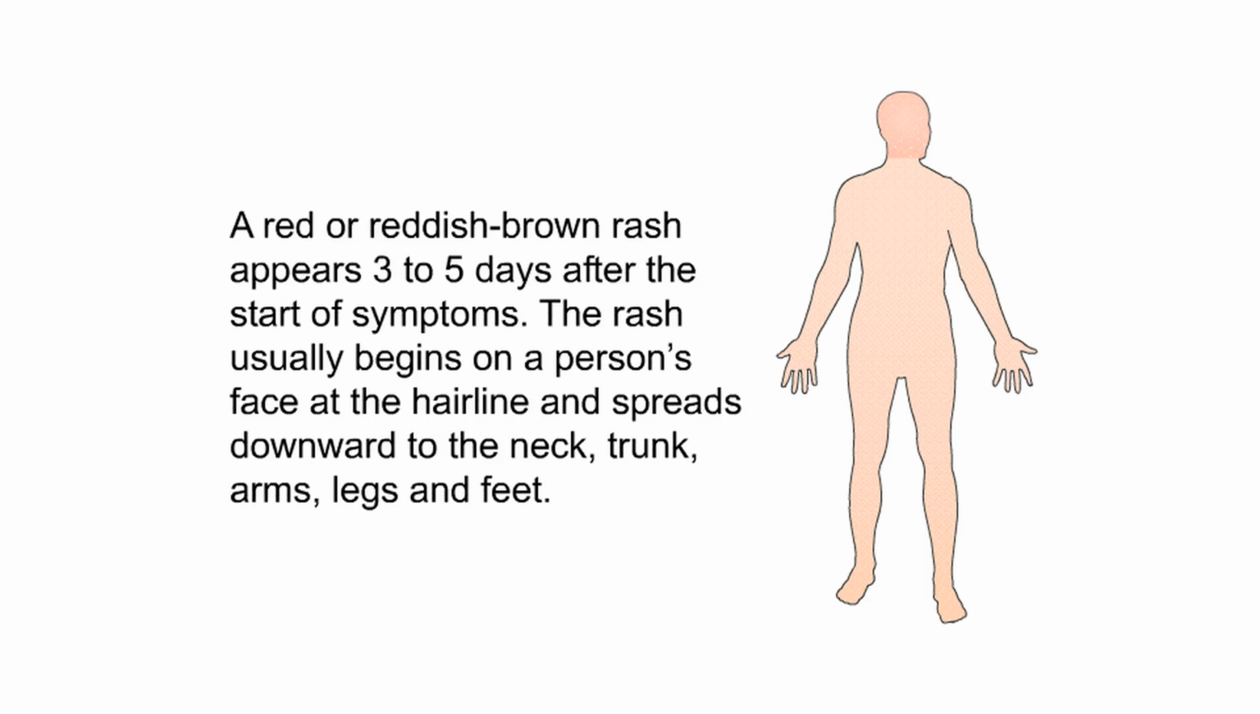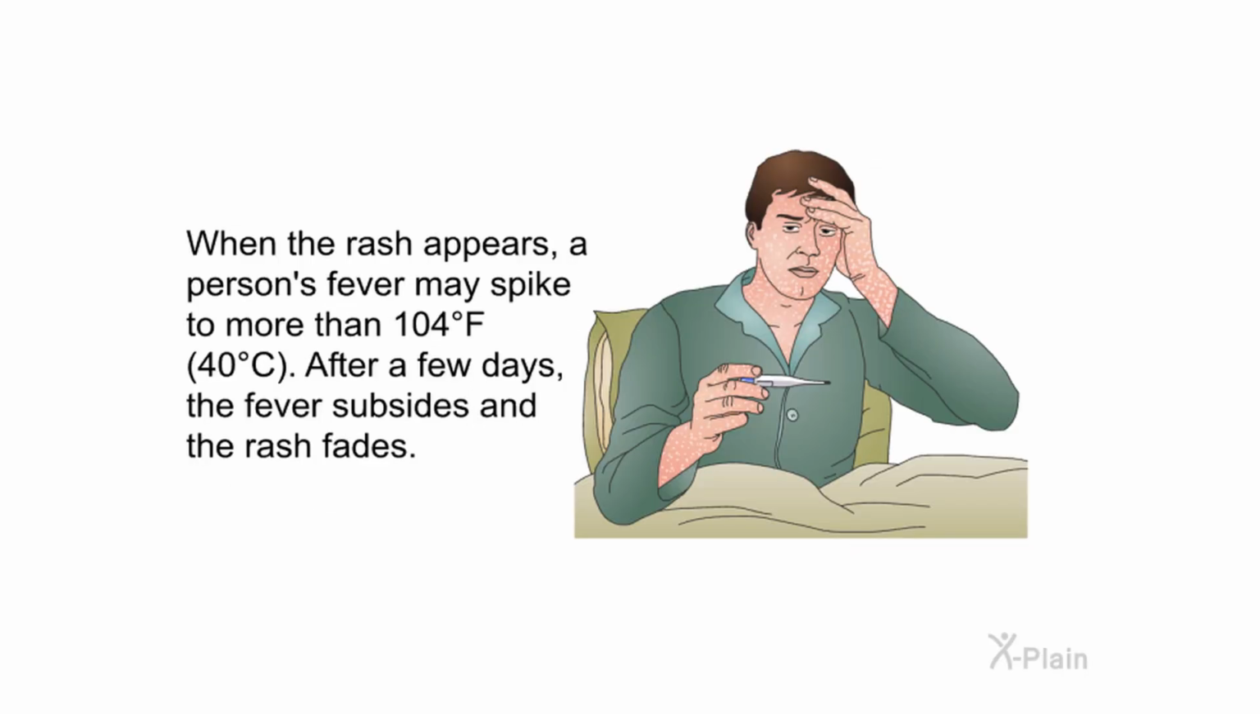A red or reddish-brown rash appears 3 to 5 days after the start of symptoms. The rash usually begins on a person's face at the hairline and spreads downward to the neck, trunk, arms, legs, and feet. When the rash appears, a person's fever may spike to more than 104 degrees Fahrenheit, 40 degrees Celsius. After a few days, the fever subsides and the rash fades.